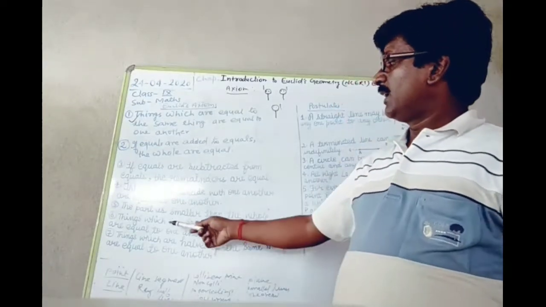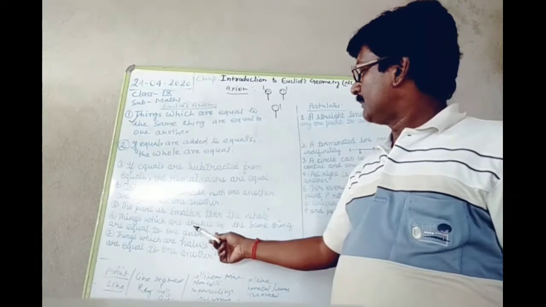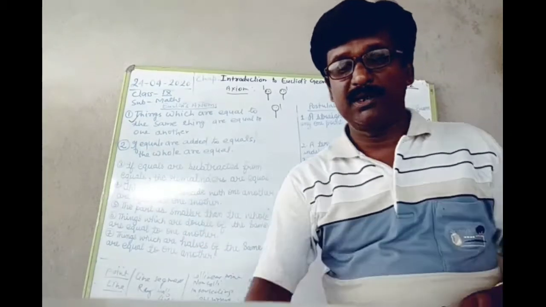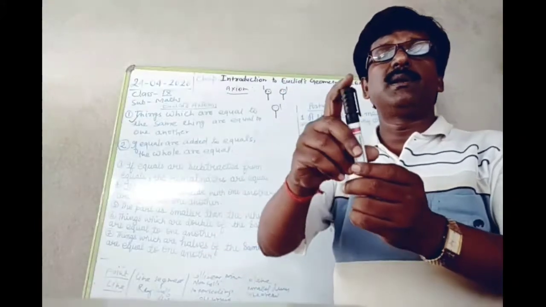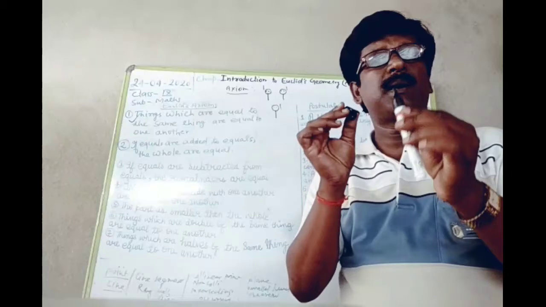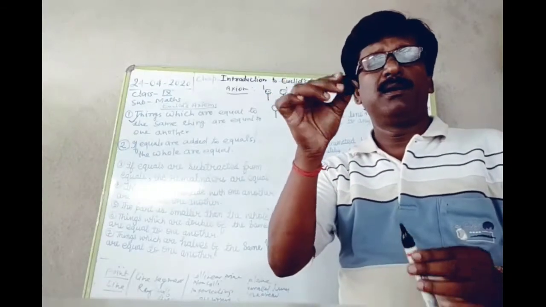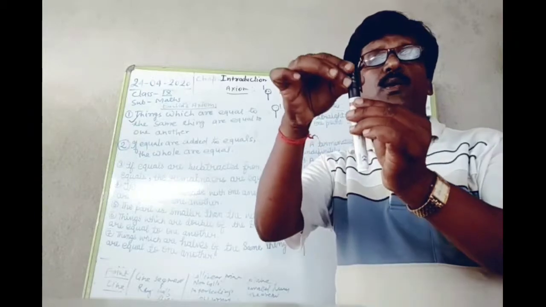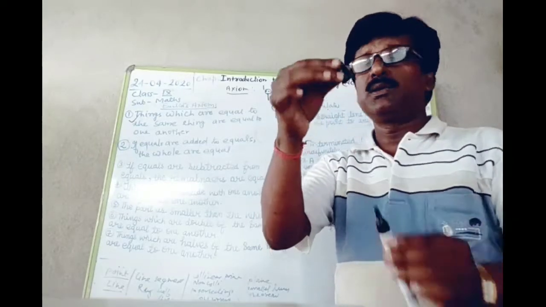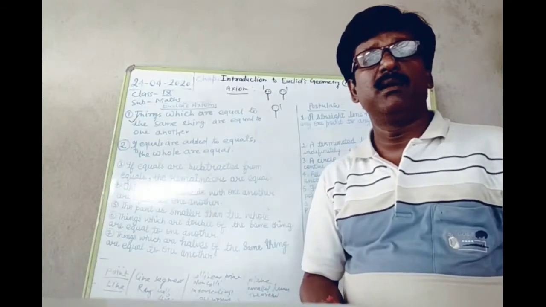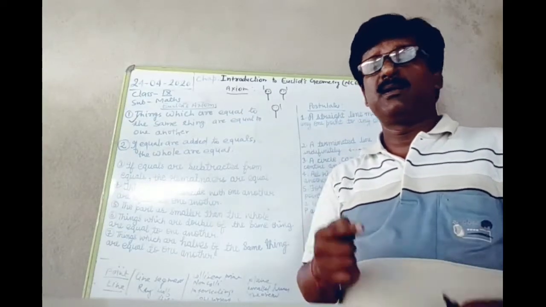And fifth is, the whole is greater than the part. For example, this is the marker, and this cap is a part of this marker. So this part is smaller than the whole marker. So it can be said the part is smaller than the whole, or the whole is greater than the part.